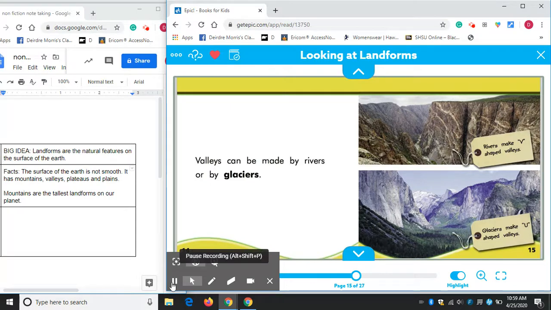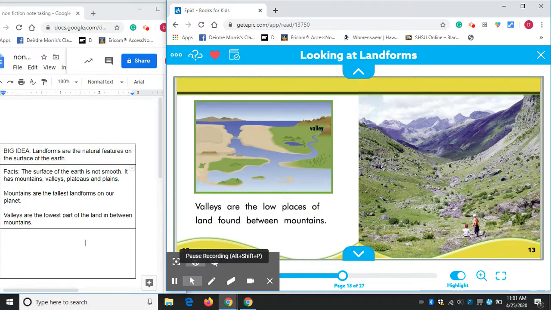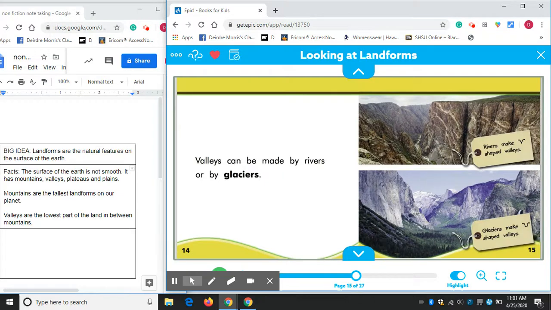Okay, I'm going to get my big piece of information down here, my big fact. And here's my fact. Valleys are the lowest part of the land in between mountains. And if you are in a strong writing mood today, you can talk about how valleys could be made by rivers or by glaciers, and how that decides what the shape of the valley would look like.